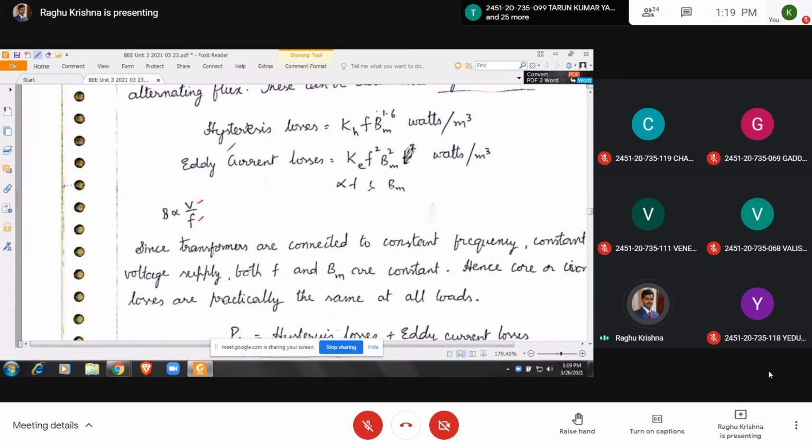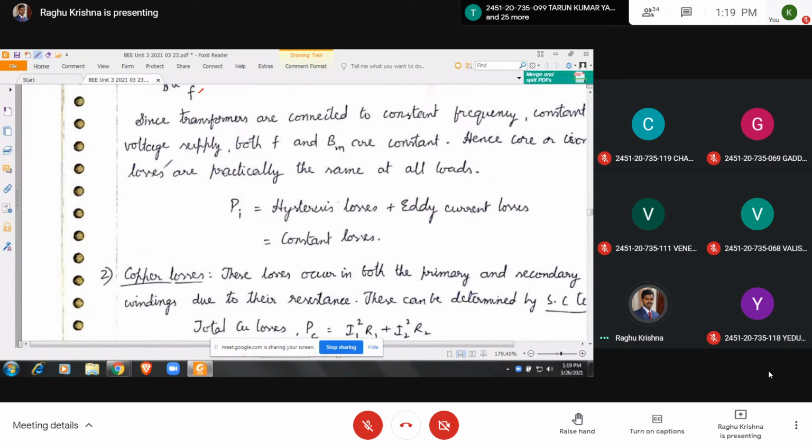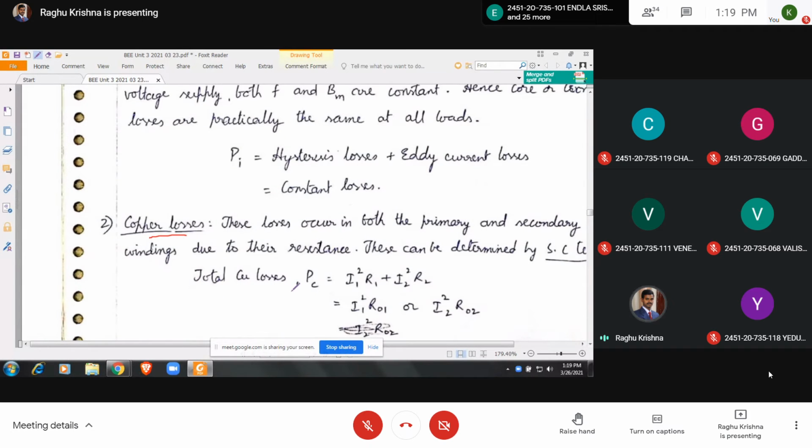Now coming to copper losses. Copper losses depend upon the current, and current depends upon the load. When the load increases, if you connect more equipment to the secondary of the transformer, current increases.